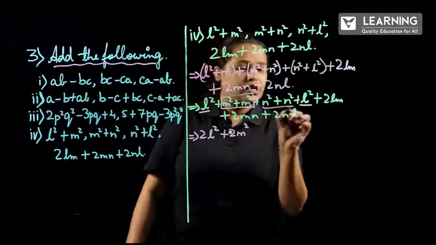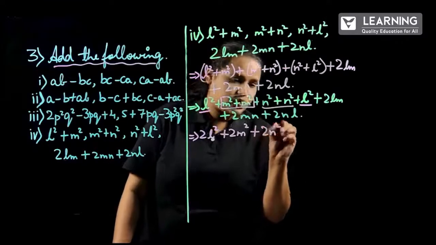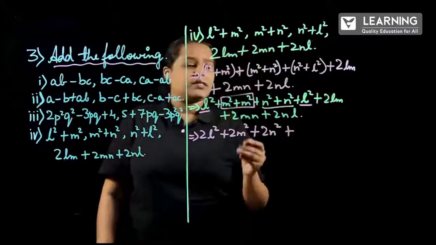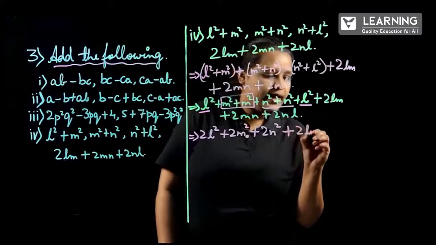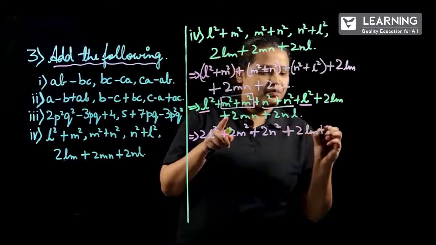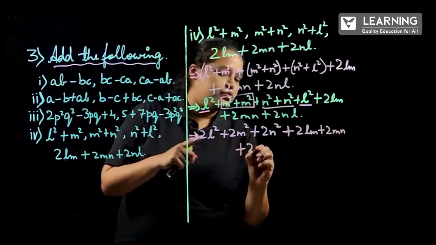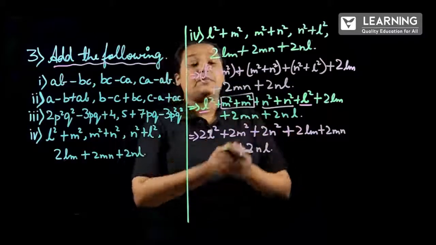And again n square plus n square is how much? 2n square, correct? And the rest of the terms just write as they are: 2lm plus 2mn plus 2nl, because we don't have any other like terms which can be added.